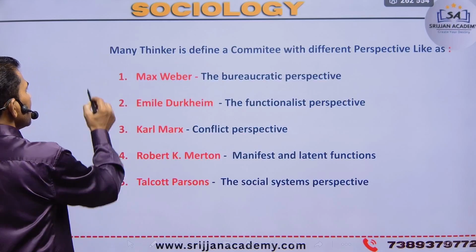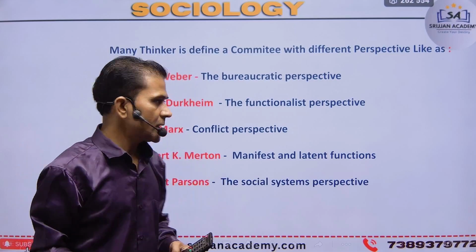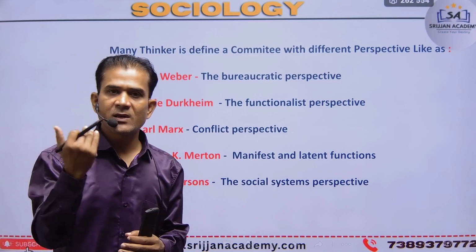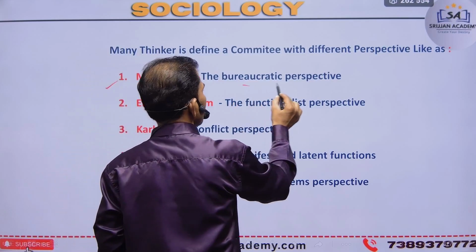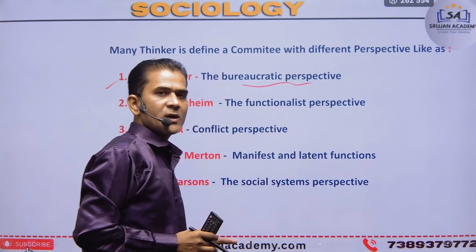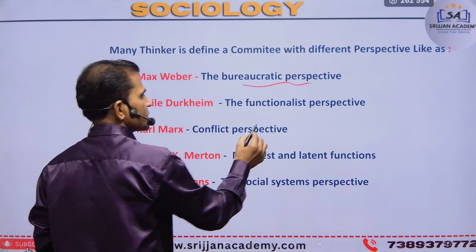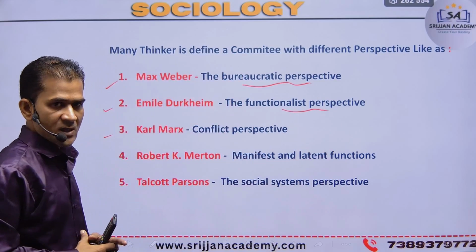Next, many thinkers define the committee from different perspectives. Max Weber explains the committee from a bureaucratic perspective. Emile Durkheim has the functionalist perspective. Karl Marx has the conflict perspective.